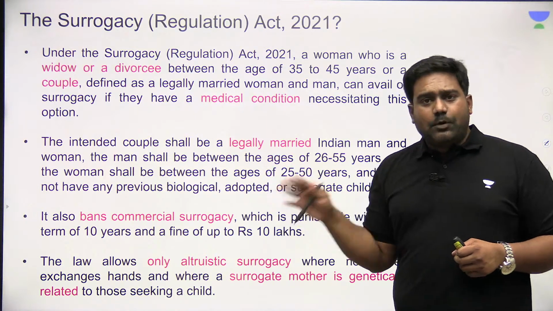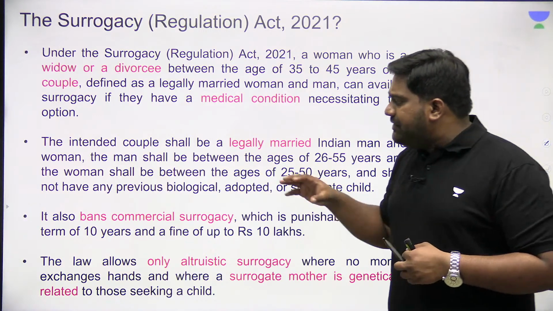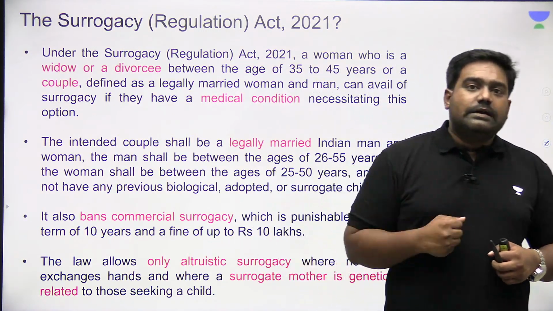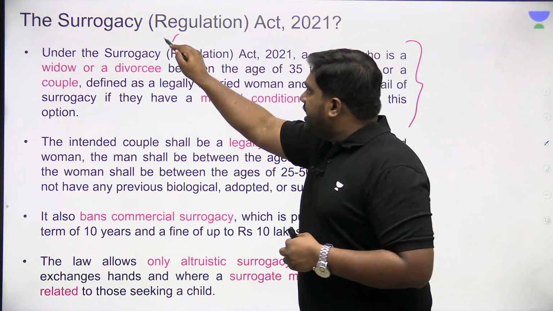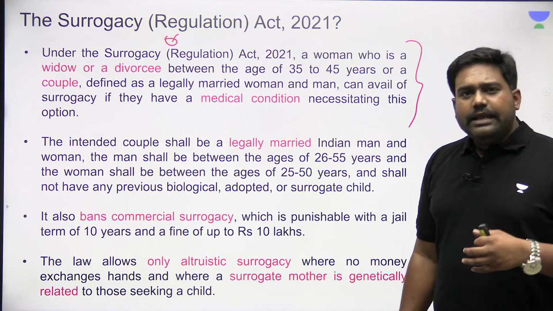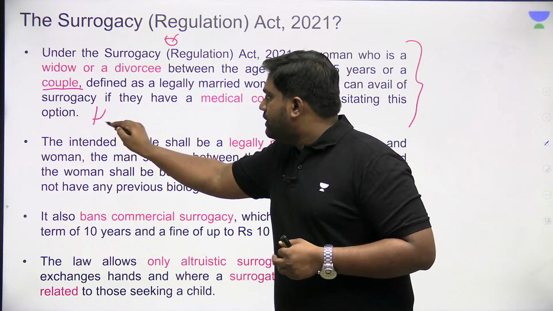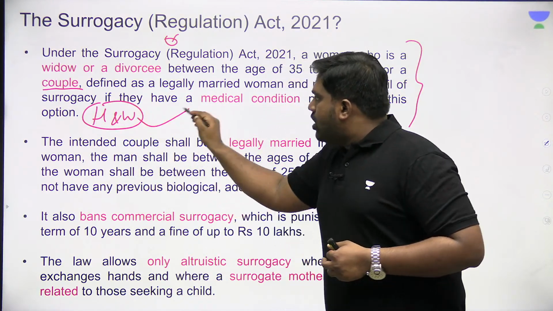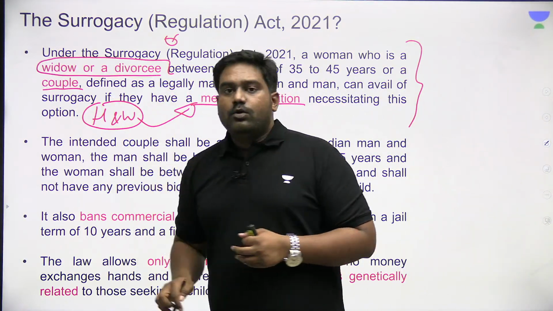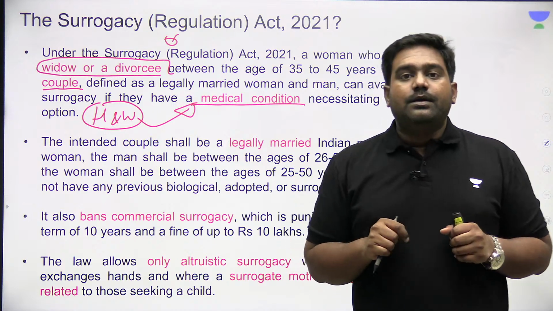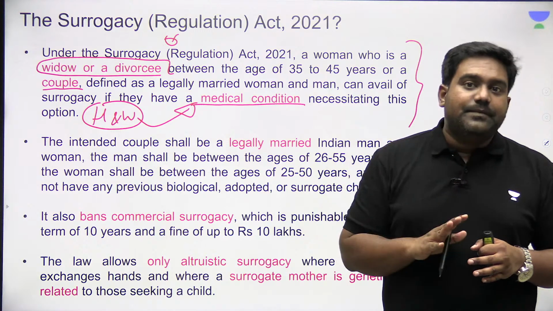Now, if you look at the provisions of this law, I'll take you through the provisions. Please take a look at it. And then we'll discuss the issues, the problems created by the law as well. For example, according to the Surrogacy Regulation Act, it is either a married couple, a married husband and wife, who are not able to have children on their own, or a single woman who's a widow or a divorcee within a specific age group. Only they are eligible for surrogacy.